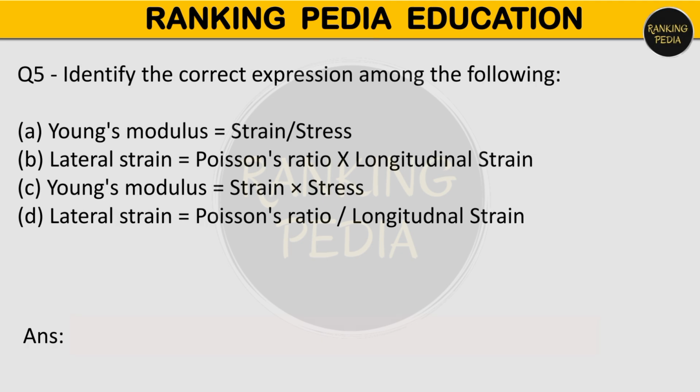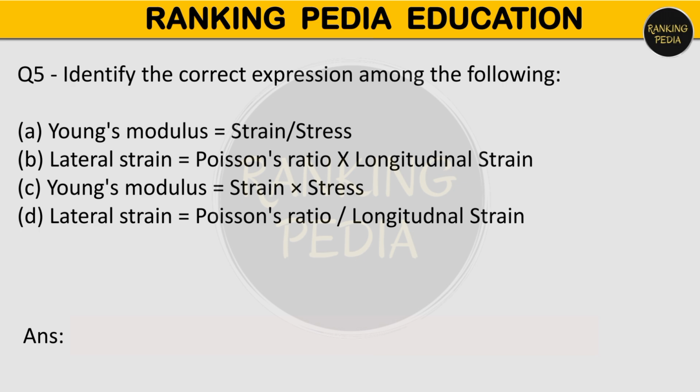Next question is, identify the correct expression among the following. Option A is Young's modulus equals strain by stress. Option B is lateral strain equals Poisson's ratio into longitudinal strain. Option C is Young's modulus equals strain into stress. Option D is lateral strain equals Poisson's ratio by longitudinal strain.